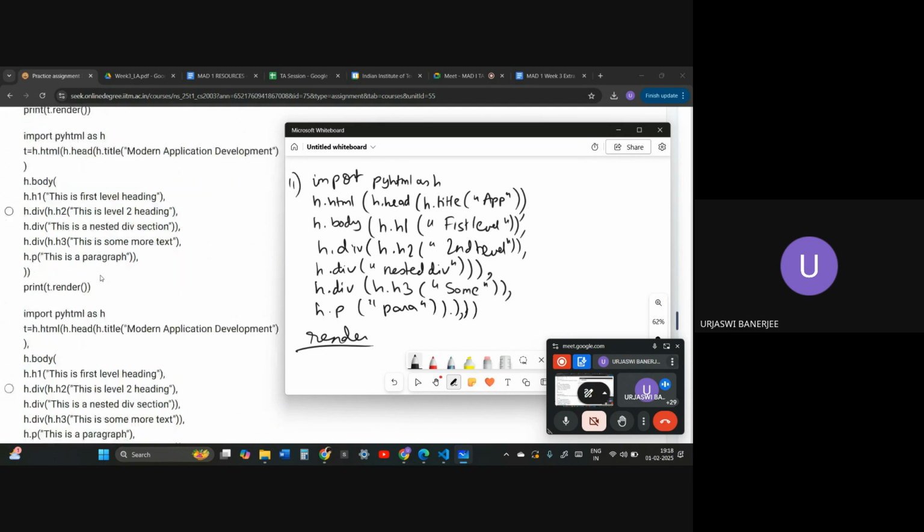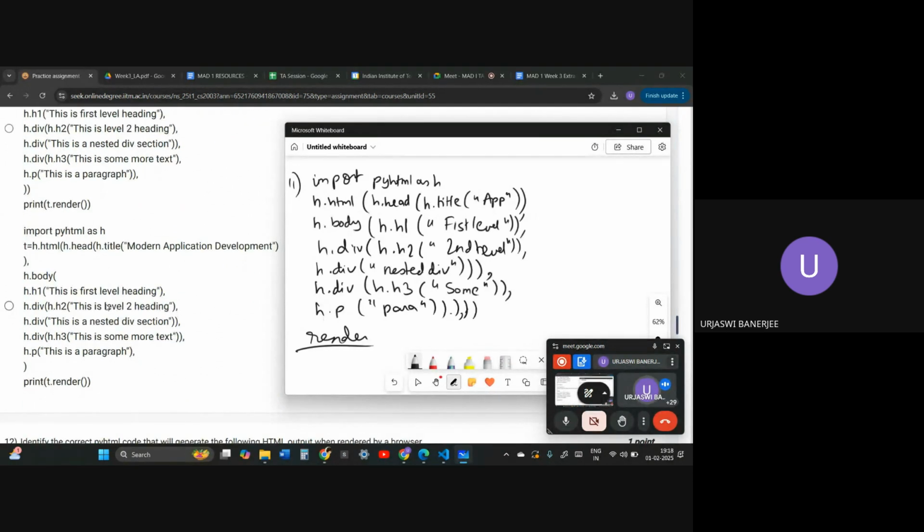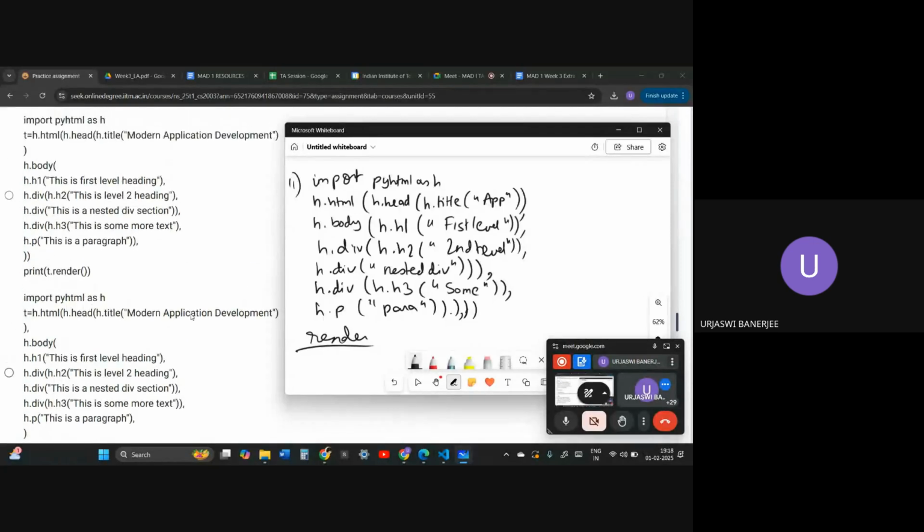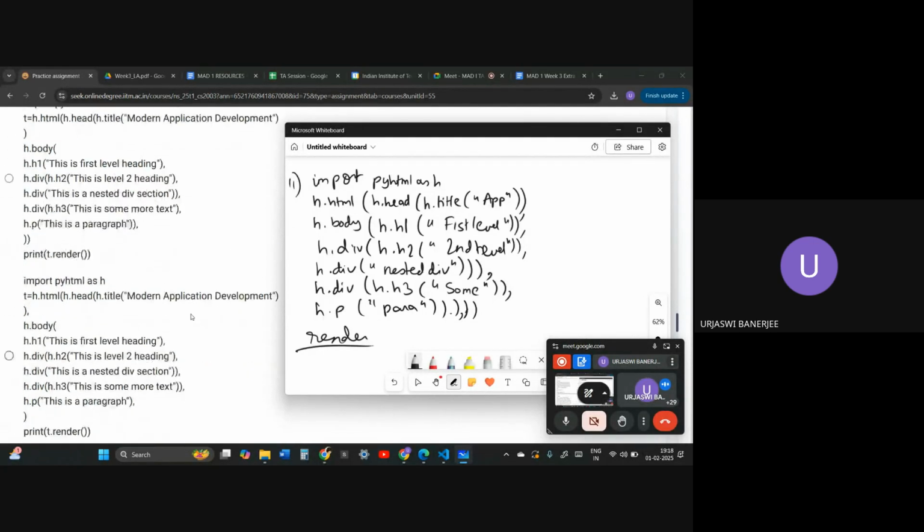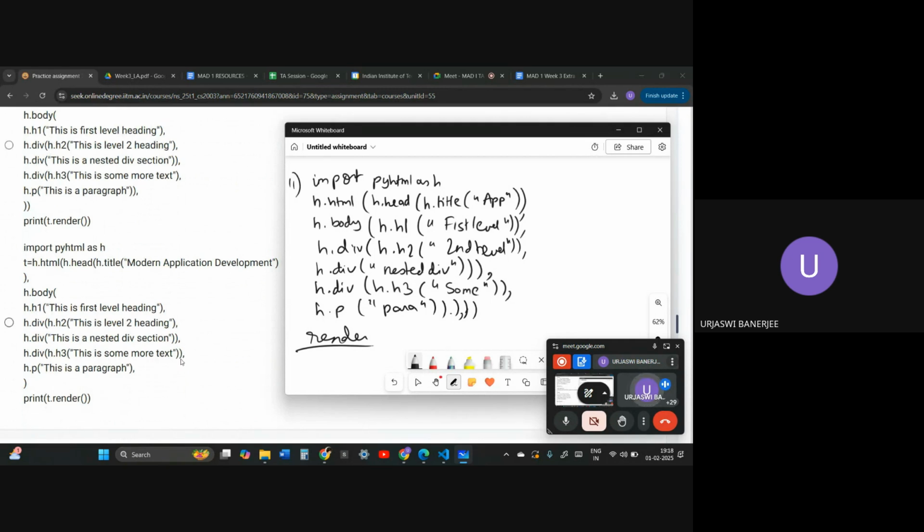Okay, so now going on to the fourth option, two closed. So two closed and two closed. They are closing an extra div over here. Yes, this is a really tricky question. So they are closing an extra div over here. That is why this is wrong. Whatever parenthesis I have taken over here, take one less. I have taken one extra parenthesis over here. So for whatever they are taking, take one less for that.